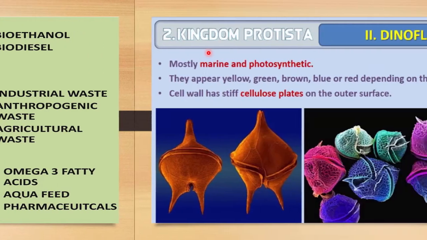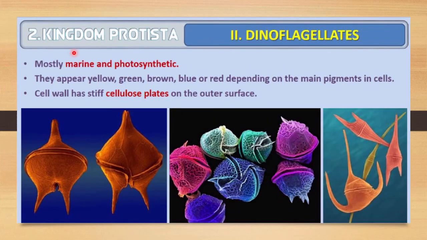The next member of kingdom Protista is the dinoflagellate. Mostly they are marine and photosynthetic. They also do photosynthesis. They appear yellow, green, brown, blue or red depending on the main pigment in the cell. So these organisms have pigments, and due to the presence of a pigment, they are named after it. They appear yellow, green, brown, blue and red depending on the main pigment in the cell.